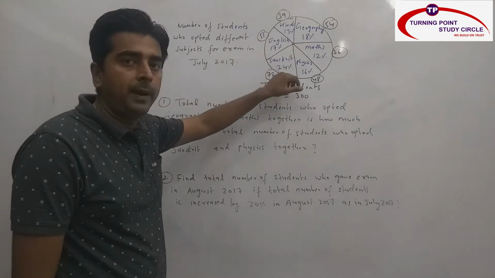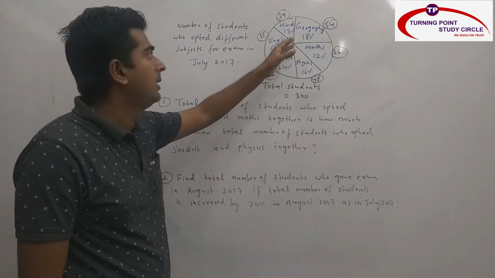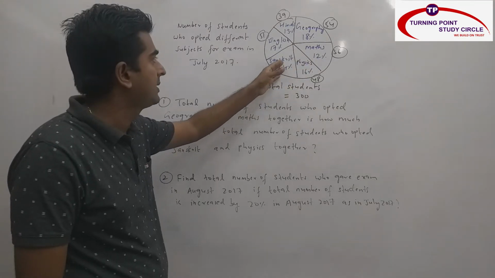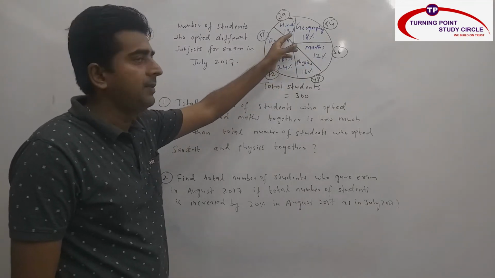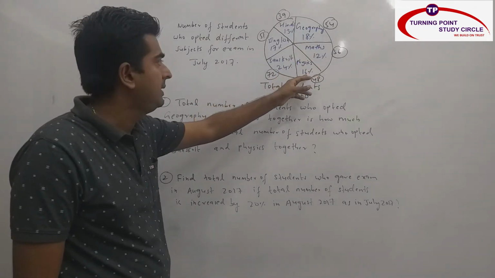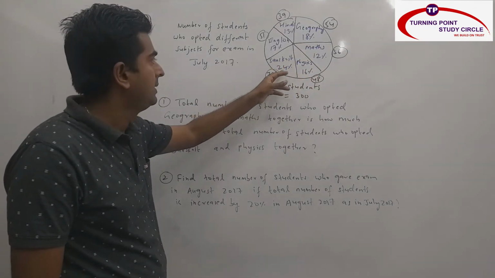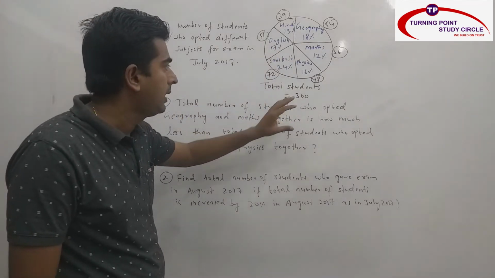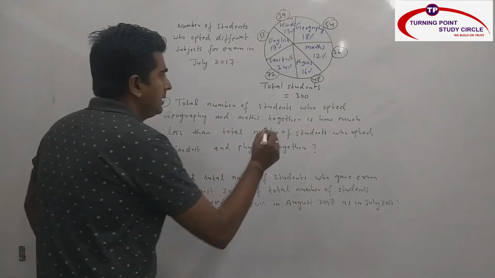Inside the pie chart you have different subjects: Hindi, geography, mathematics, physics, Sanskrit, and English. Hindi is having 30%, geography is having 18%, maths is having 12%, physics is having 16%, Sanskrit is having 24%, English is having 17%, and then they have given you the total number of students, which is nothing but 300.